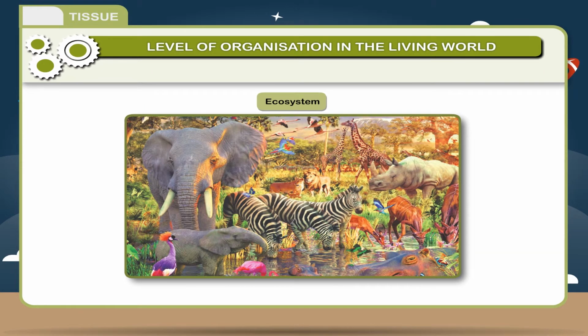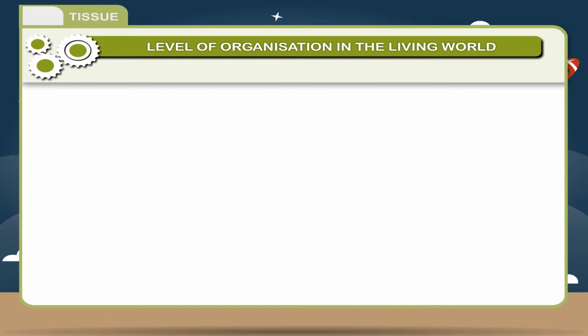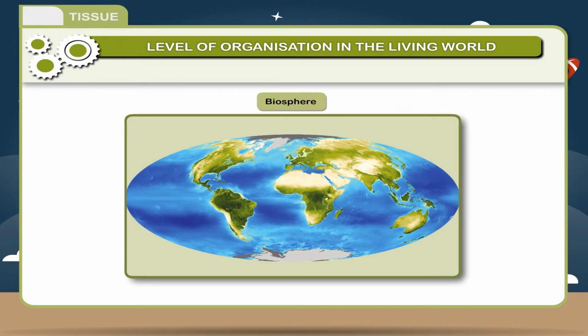Ecosystem. The interaction of biotic community, living organisms, with the physical environment is called ecosystem. Plants and animals living together form a complex system. Biosphere. The part of the environment where life exists is called biosphere.